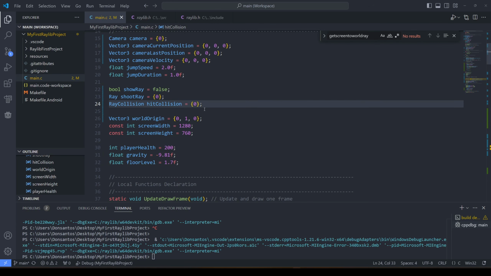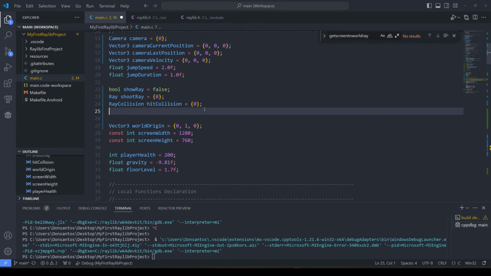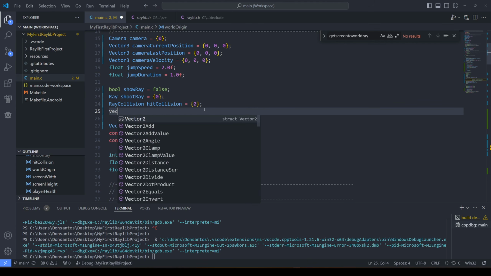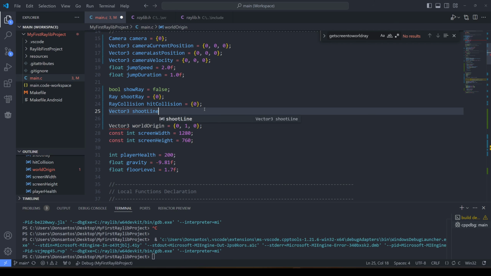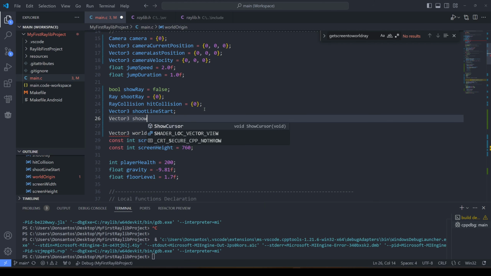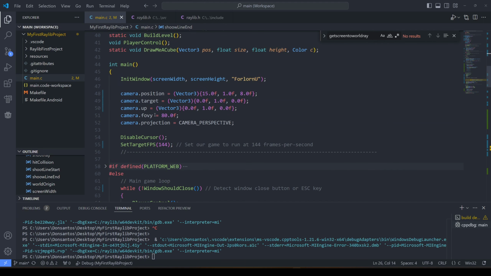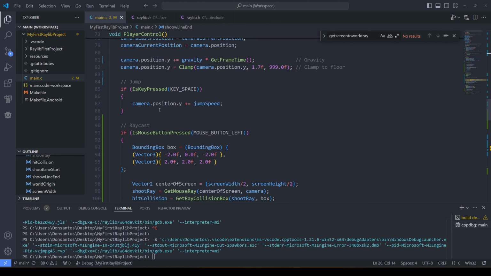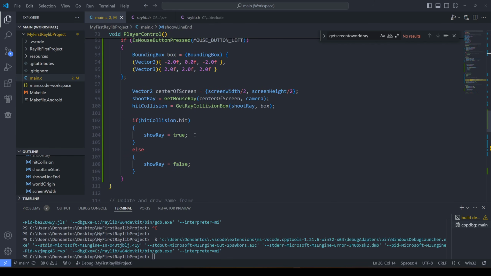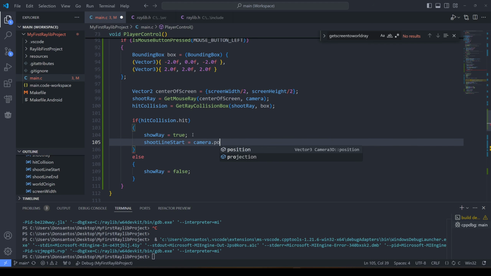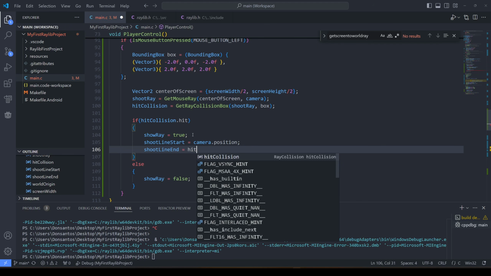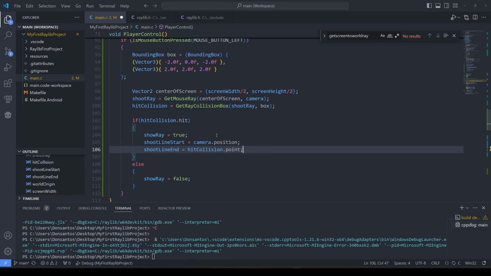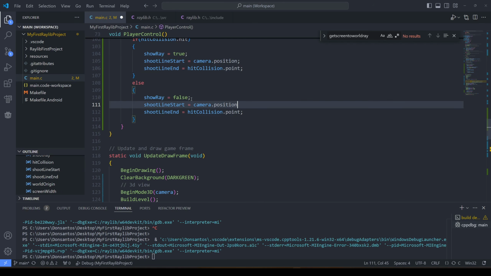But I want to see the ray itself. I'm gonna try something here. Now this is just guesswork. I'm gonna create a vector 3, shoot line start. Here we go. Vector 3, shoot line end. Shoot line start, shoot line end. And here we go. If we hit something, then shoot line start equals ray dot position. Shoot line end equals hit collision dot point. Like so. If we miss, we set these to vector 3, 0.